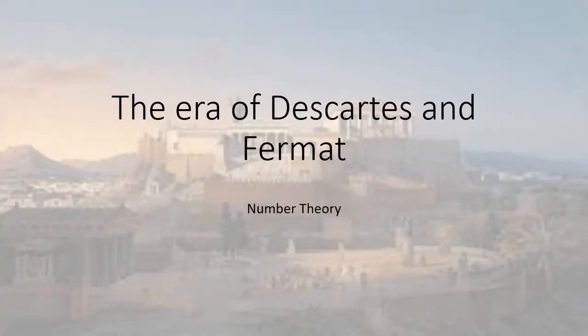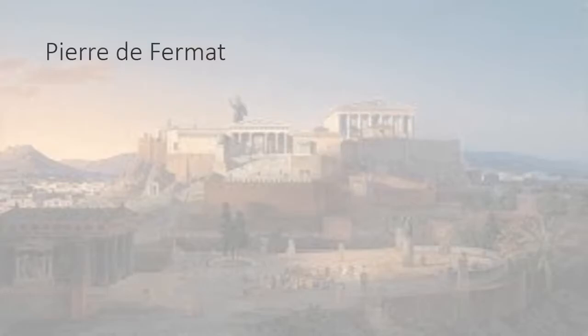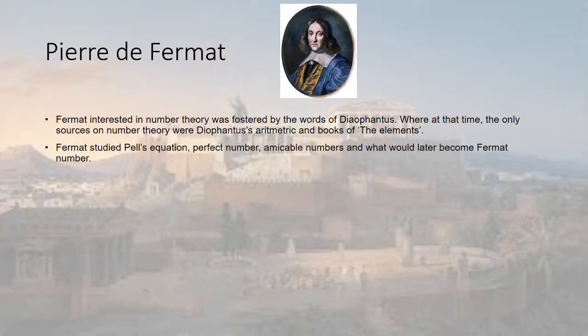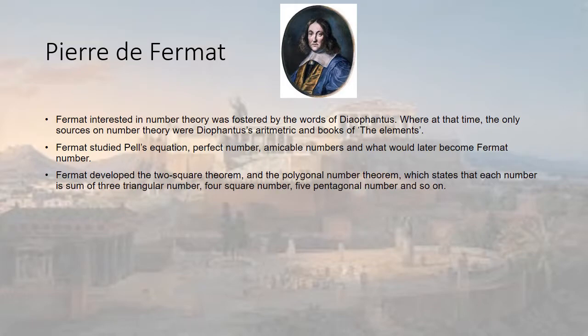Okay, now I will talk about the number theory during the era of Descartes and Fermat. Fermat's interest in number theory was fostered by the work of Descartes, where at that time the only sources on number theory were Diophantus' Arithmetica and the book of the Elements. Fermat studied the Pell equation, perfect numbers, amicable numbers, and what would later become Fermat numbers.